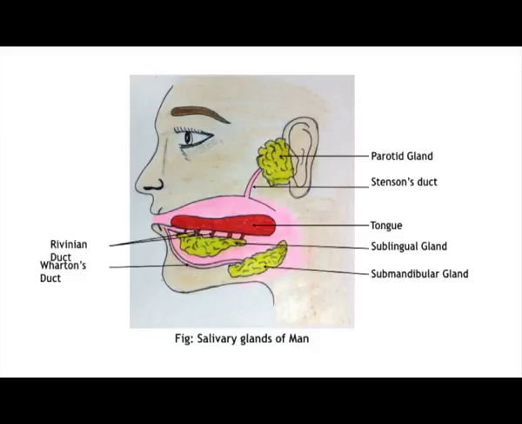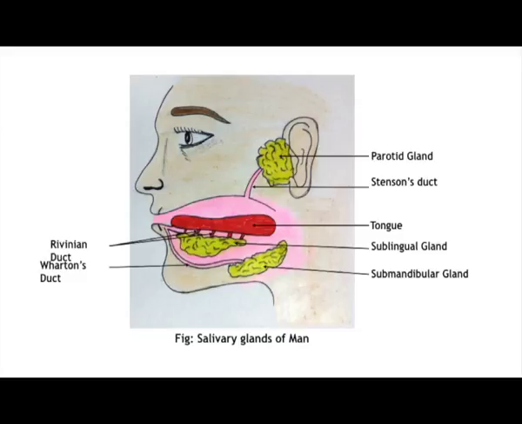So, let us discuss the parotid glands. Parotid glands are present in our cheek just below the ear, and these glands are irregular and yellow in shape, and they use the duct called Stensen's duct, and these ducts open in the vestibule.